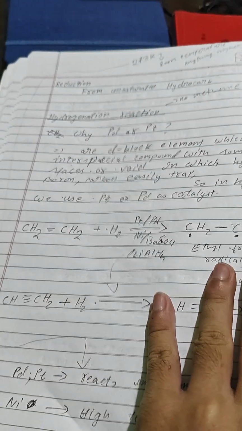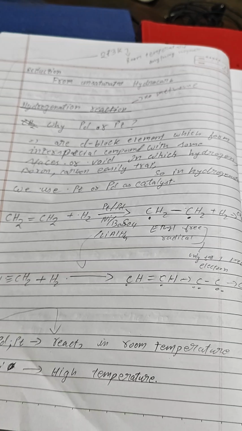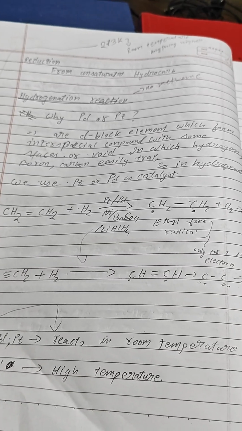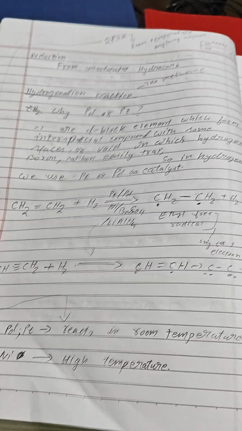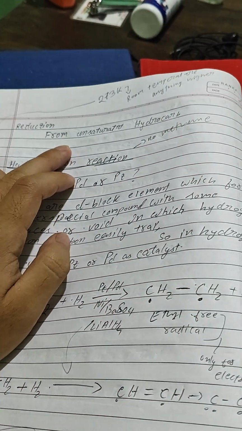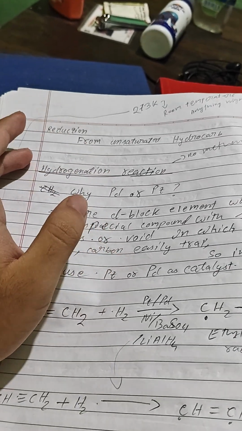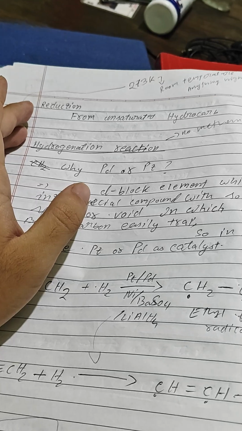Hydrogenation reaction. What is the hydrogenation reaction? It is the reduction of unsaturated hydrocarbons. We will reduce unsaturated hydrocarbon.